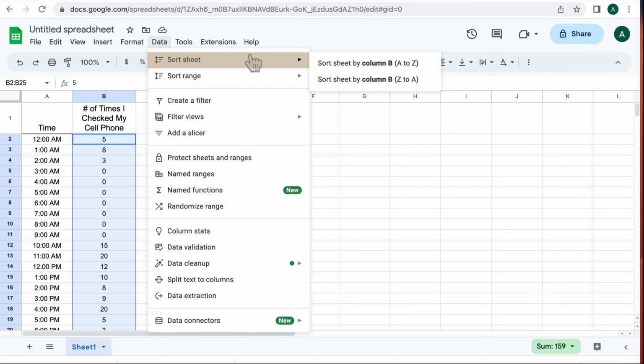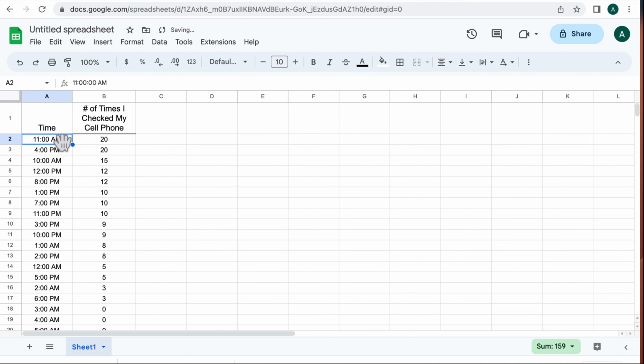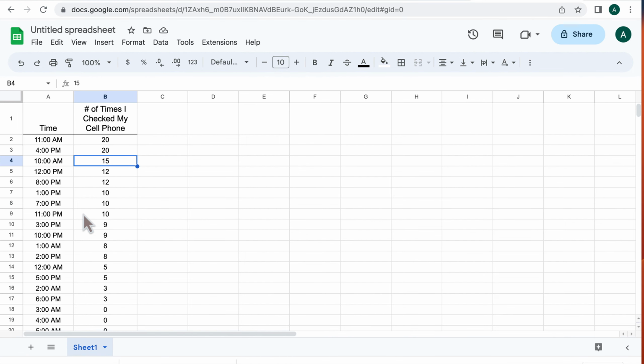I still highlighted this data in column B. Now that I do this, the times actually follow suit. So 11 a.m., I checked my phone 20 times, and also at 4 p.m., I checked my phone 20 times. At 10 a.m., I checked my phone 15 times. Maybe I notice a pattern because I take these data points day after day, and I notice, hey, I really have to watch my cell phone monitoring behavior between 10 a.m. and 2 p.m. That's when I'm really the worst offender.